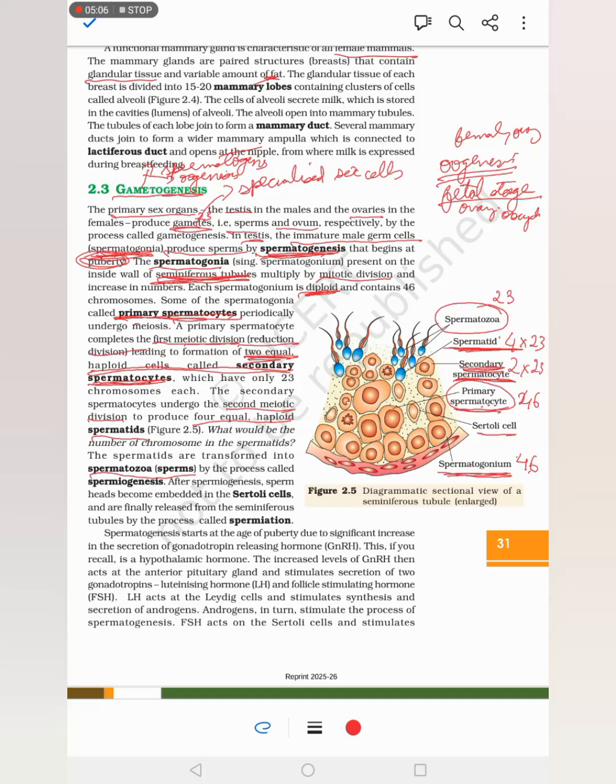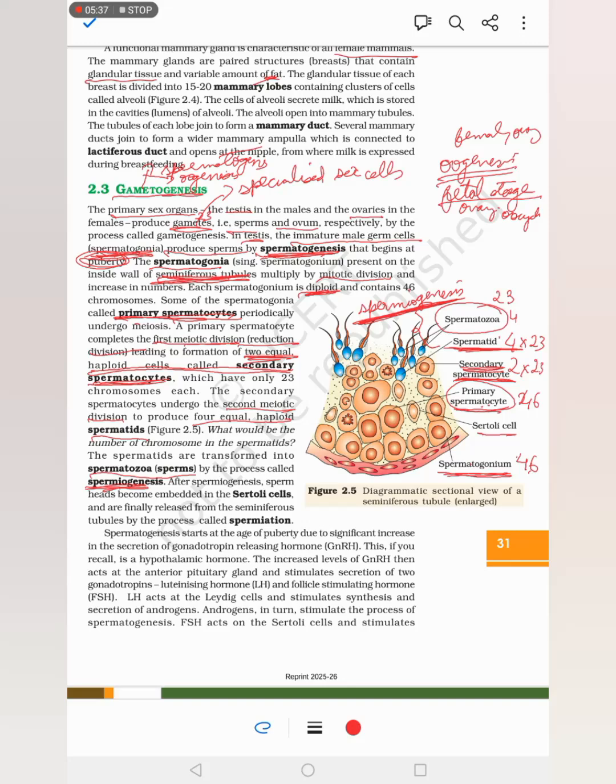So the four spermatids will transform into four spermatozoa, and that process is known as spermiogenesis. This is very important because you can always be confused by all these terms. Spermiogenesis is the conversion from spermatid to spermatozoa. Spermatozoa is also known as the sperm.